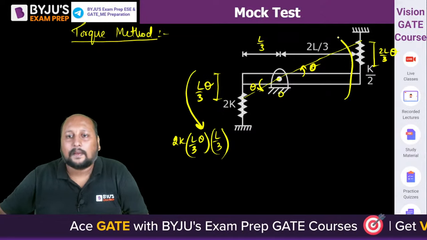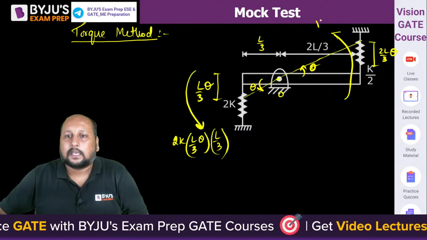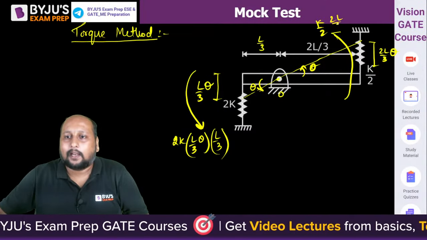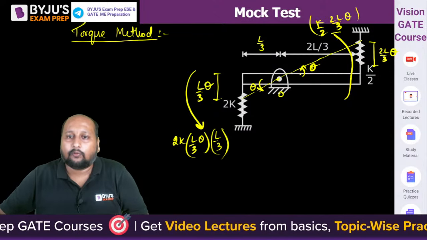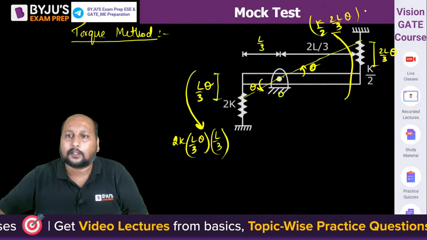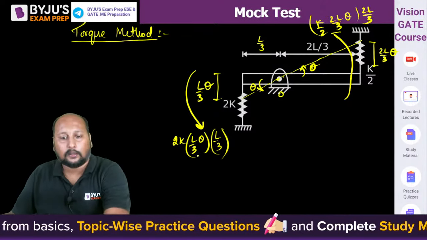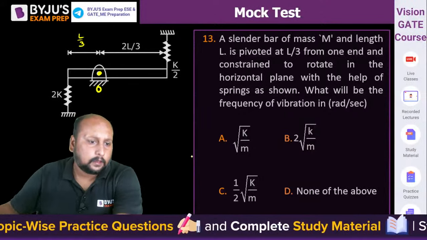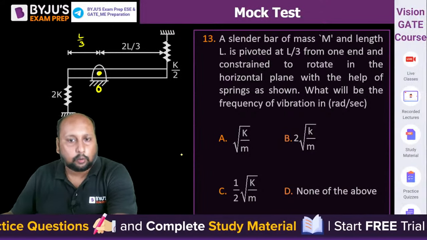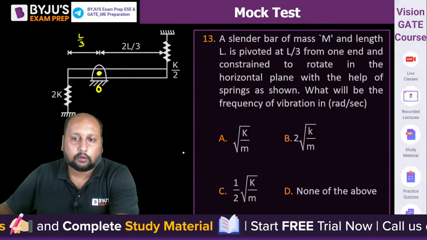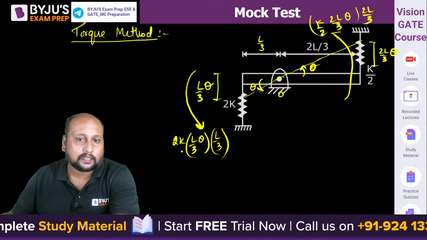Over here we also have a moment of K by 2 into 2L by 3 as the force, into the distance from this point to this point, that is 2L by 3. So this is the total moment. Very good. So we are getting option B, 2 root K by M. Let's see what the correct answer is.